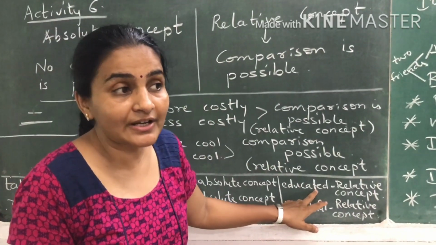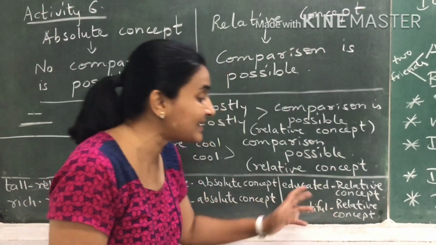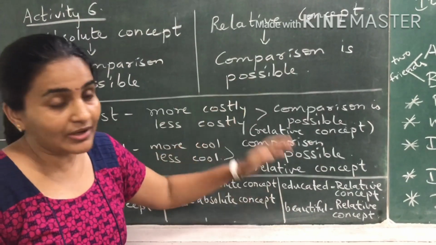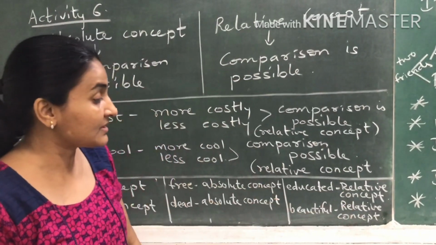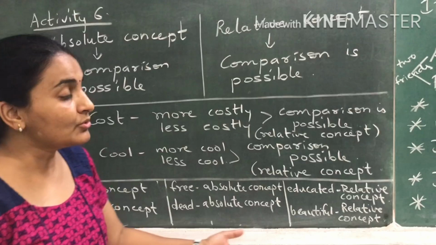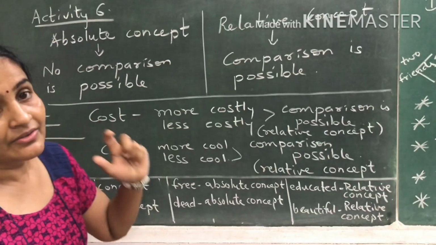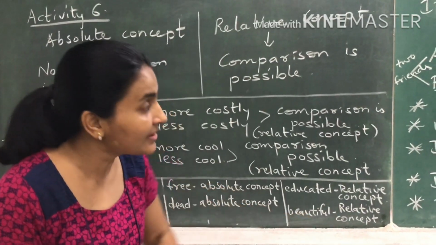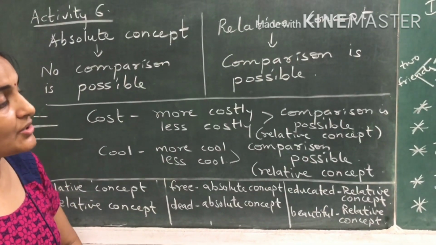Educated. Now see the word educated. More educated, less educated. Yes. There can be comparison. So relative concept. Beautiful. More beautiful, less beautiful. So there can be a comparison. So relative concept. So over here you have a few examples.